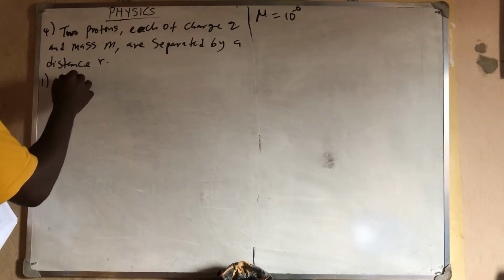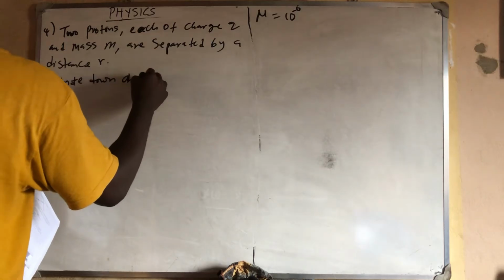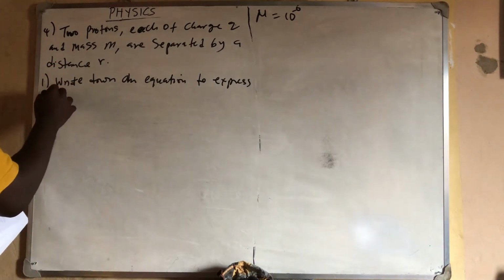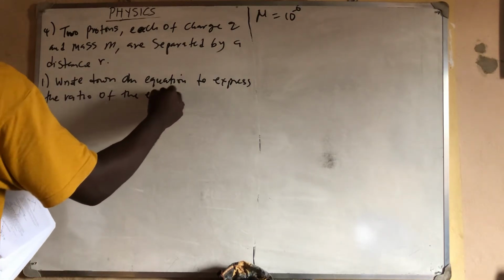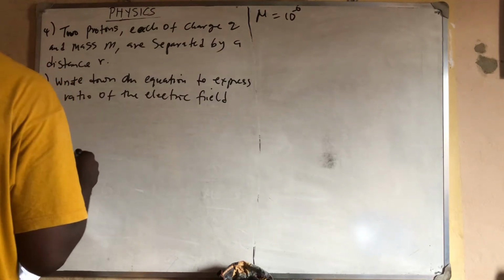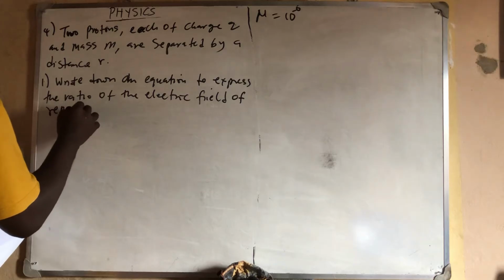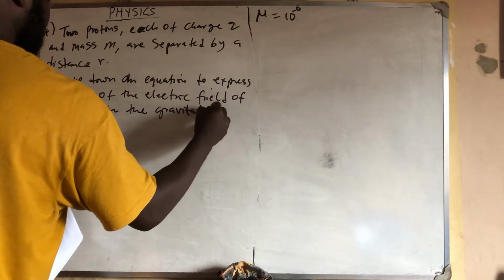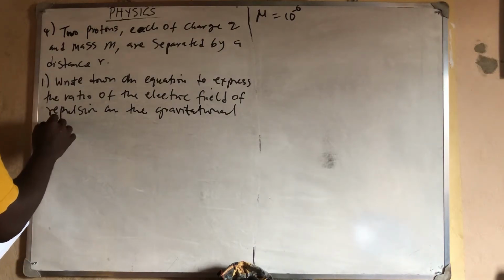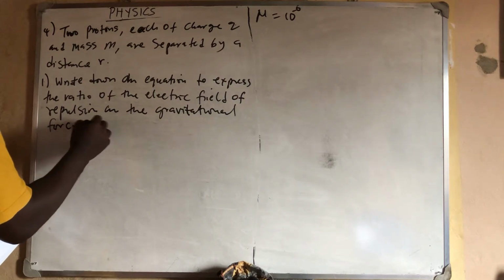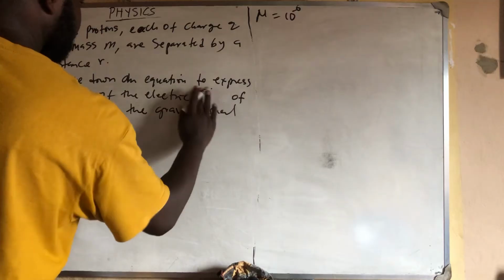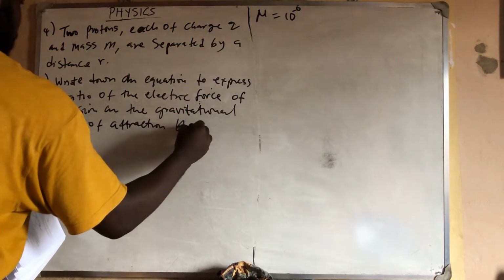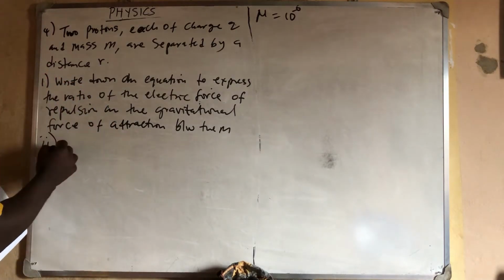The first question said, write down an equation to express the ratio of the electric force of repulsion and the gravitational force of attraction between them. Electric force, not electric field.